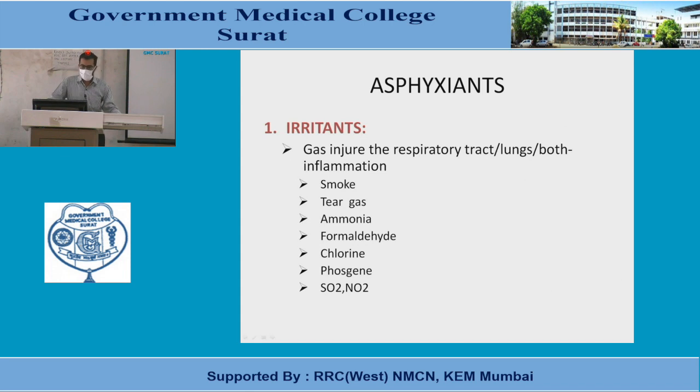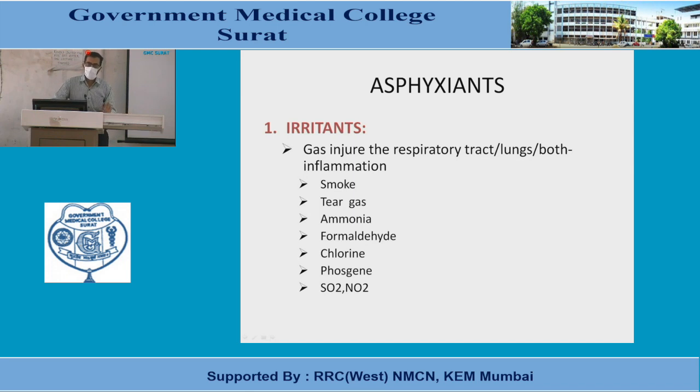These gases injure the respiratory tract and the lungs, and cause inflammation of the respiratory tract, trachea, bronchi, and lungs. The irritants are smoke, tear gas, ammonia, formaldehyde, chlorine, phosgene, sulfur dioxide, and nitric oxide.